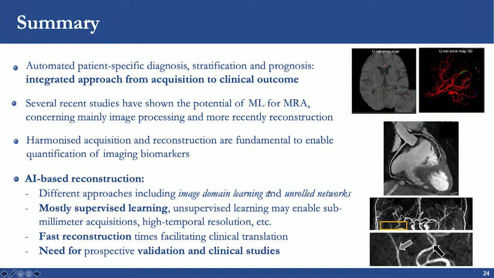And in terms of image reconstruction, there are different approaches that have been proposed. Image domain learning and unrolled networks are only examples of them. But most of the ones that have been proposed are supervised learning, so they require a reference. However, unsupervised learning may be needed to enable submillimeter acquisitions or acquisitions with very high temporal resolution where the reference cannot be acquired. An important advantage of these methods is that they enable fast reconstruction, and that should facilitate clinical translation. However, there is a need for prospective validation and clinical studies.